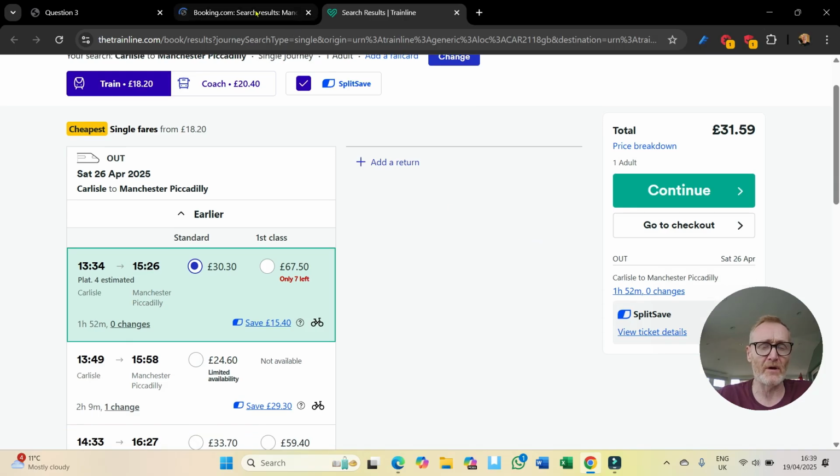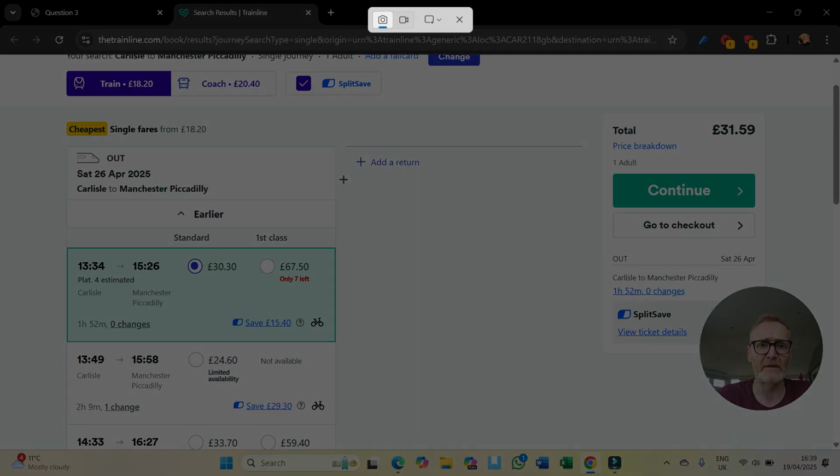Here's booking.com. I'm going to close that down because we don't need that. So here we go, that's my train. It goes from Carlisle to Manchester. It's Saturday the 26th of April. And it arrives before 7 p.m. So now I need to take a screenshot of that. Remember when I press print screen, it comes up with this icon here. Print full screen.